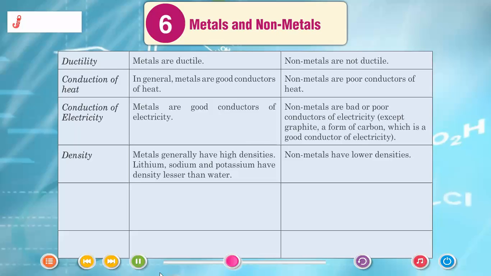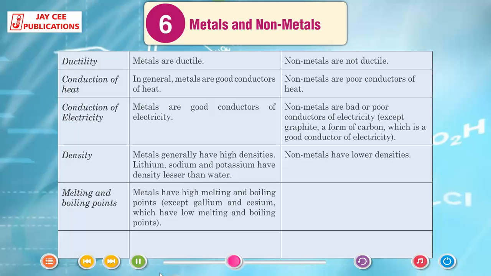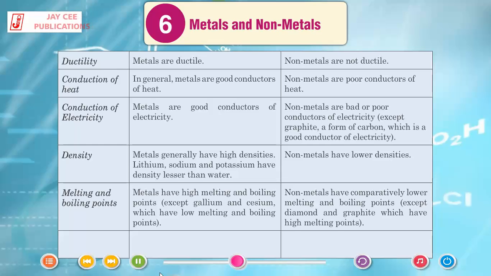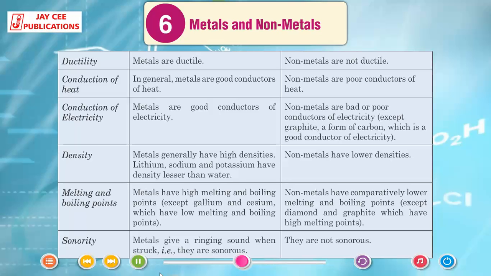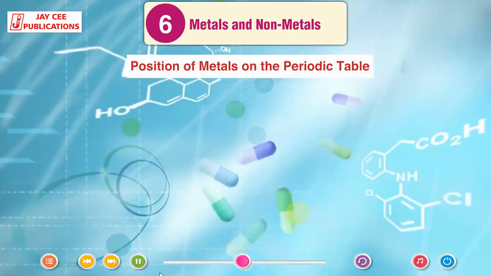Non-metals have lower densities. Melting and boiling points: metals have high melting and boiling points except gallium and cesium, which have low melting and boiling points. Non-metals have comparatively lower melting and boiling points except diamond and graphite, which have high melting points. Sonority: metals give a ringing sound when struck, that is, they are sonorous. Non-metals are not sonorous.